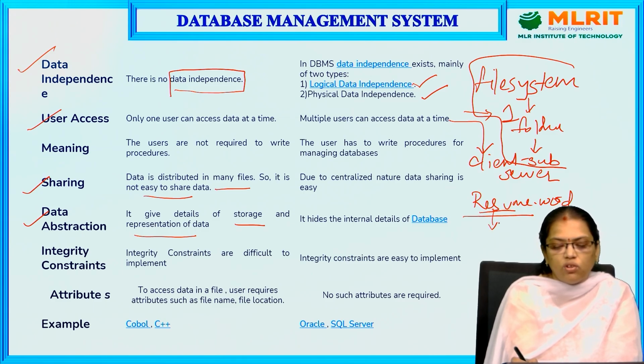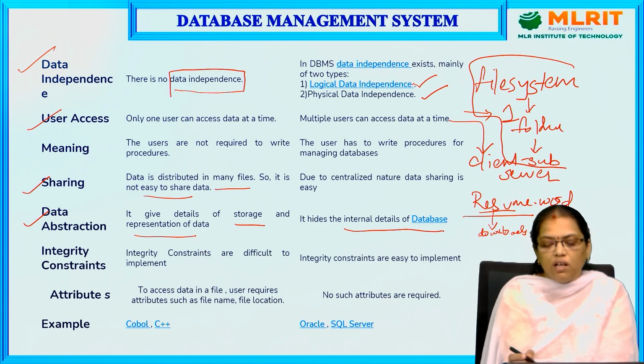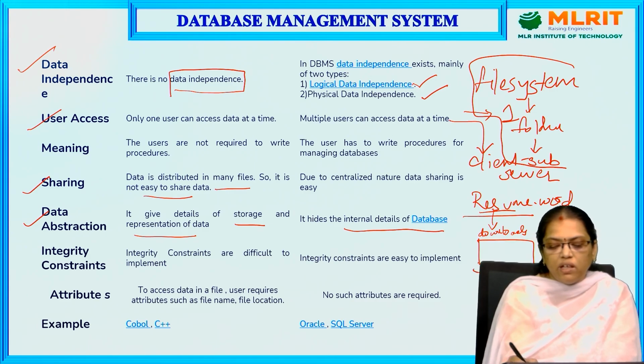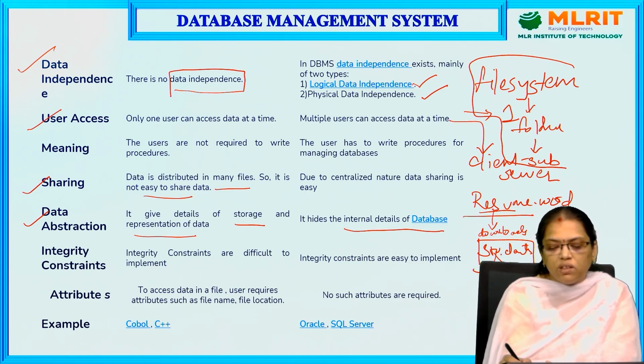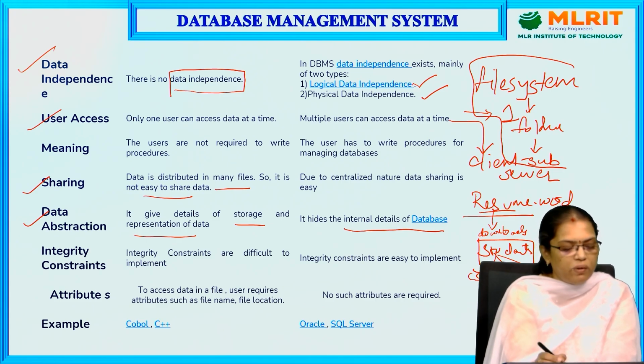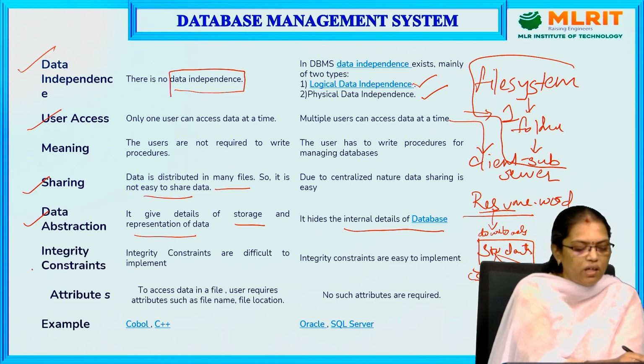And also let us assume I open downloads. When I open the downloads, if I directly see this file, I will know the location. Here it hides the internal details. Now in a centralized database, if I take students, it doesn't tell how many students or which students' information is present. It may be CSC, IT, EEE, depending on that. That is data abstraction.